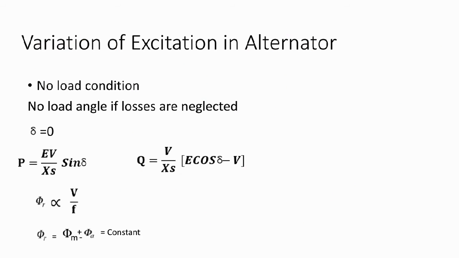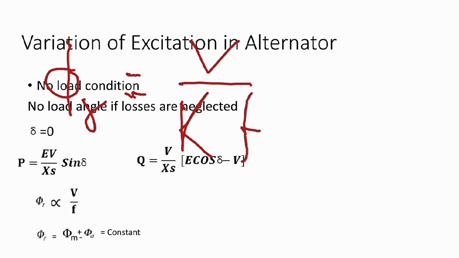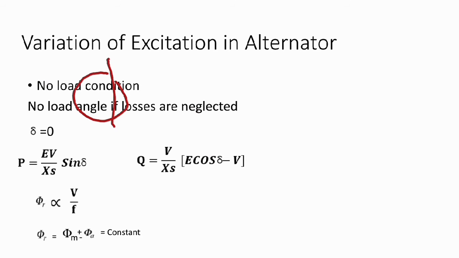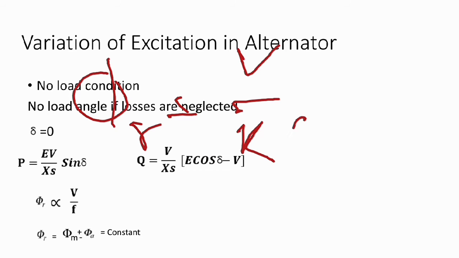So we can say phi r equals V by K into f.